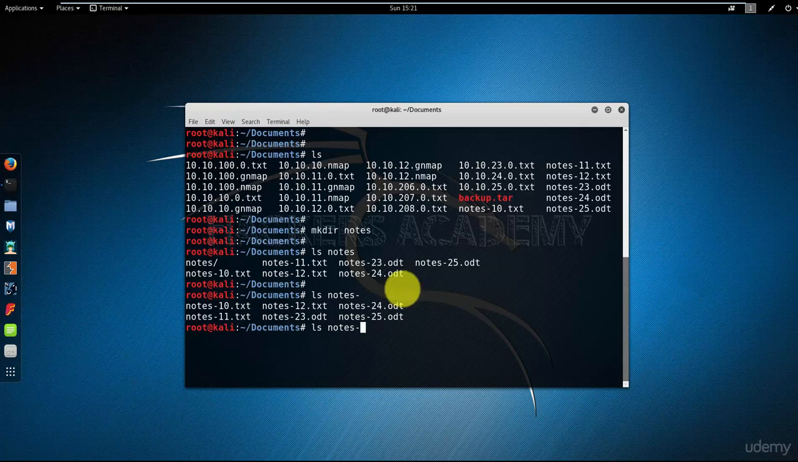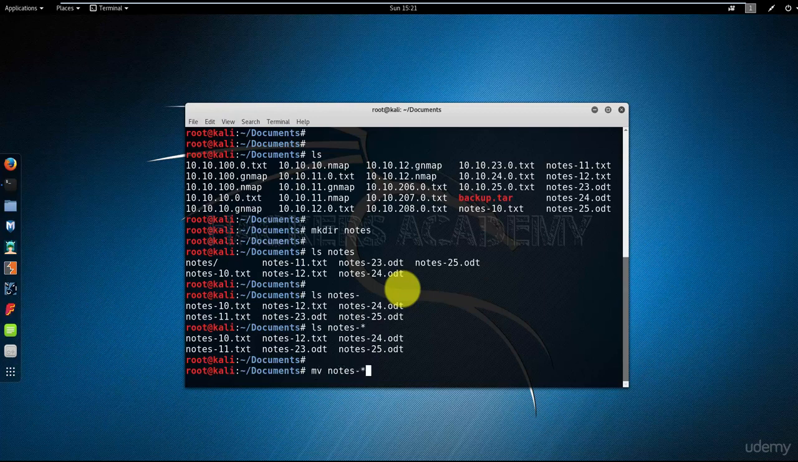So let me see what happens if I do ls notes-star. Excellent. So this command lists all the notes files excluding the notes directory. Now I can safely use my move command, knowing that I'm only going to be moving the files into the notes directory without trying to move the notes directory into itself. And I can do that typing move, or mv, notes dash star for all the notes files. So this is going to go with notes dash 10.txt and notes 24.odt.